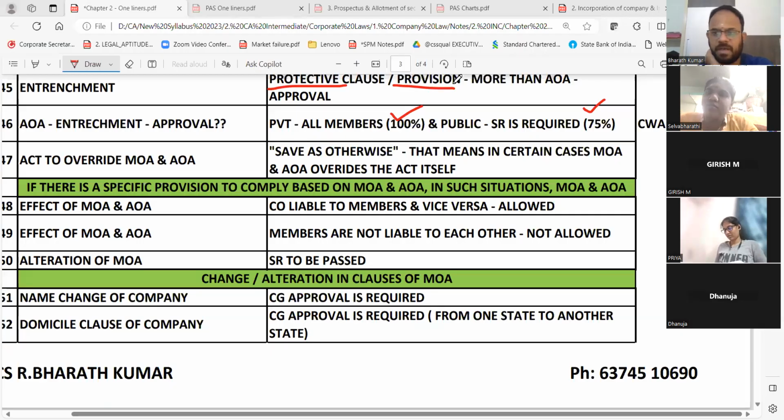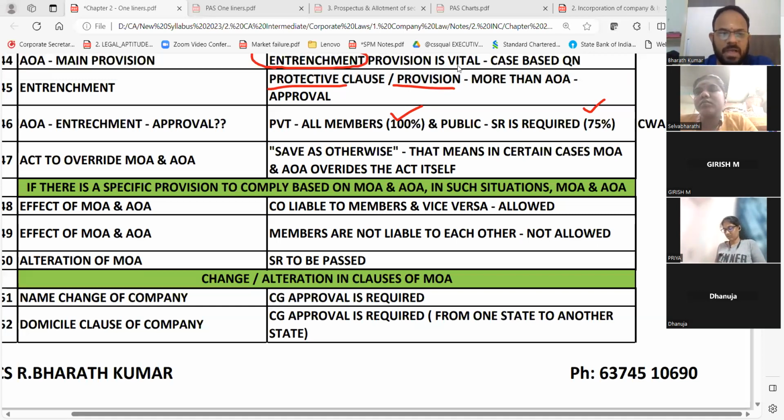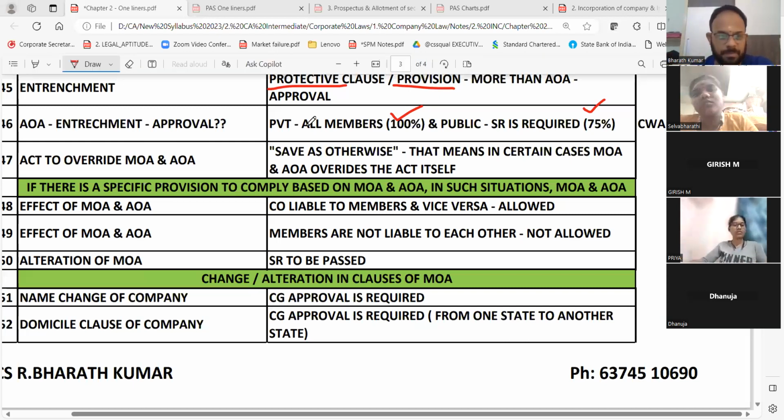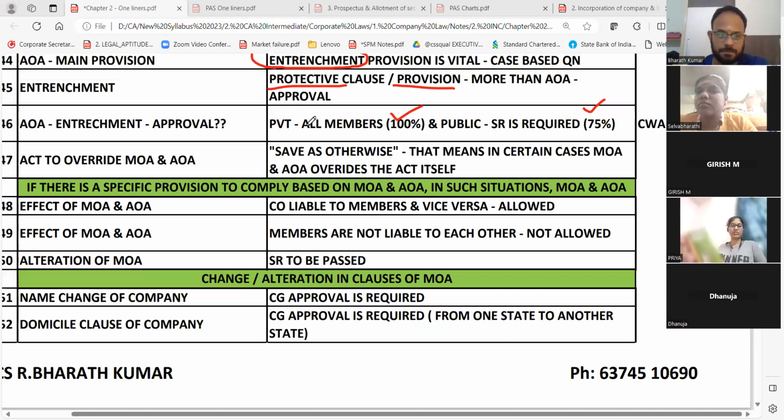I hope you have done with that 5 minutes. This is the last minute revision, but still I thought I can give you time. Now from 48, we'll go for another 20 and complete chapter number 2. If there is a specific provision to comply based on MOA, AOA, in such instances MOA and AOA will have an effect between liability to members. That's your 48th, 49th and 50th point.